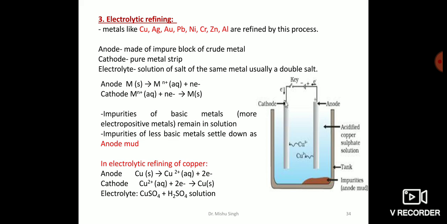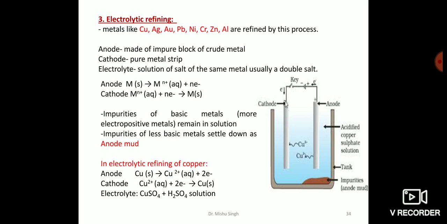When electric current is passed, the metal ions from the electrolyte are deposited at the cathode in the form of pure metal, while an equivalent amount of metal dissolves from the anode and goes into the electrolytic solution as metal ions. As you can see here, the reactions that occur at anode and cathode. The net result of electrolytic refining is the transfer of pure metal from the anode to the cathode.